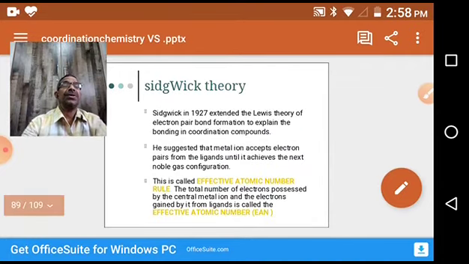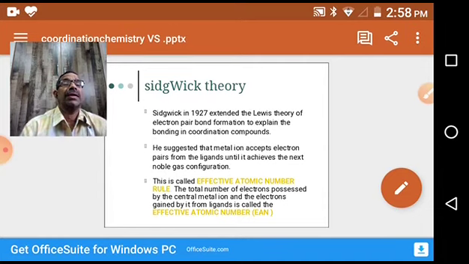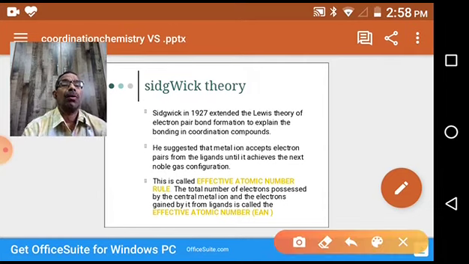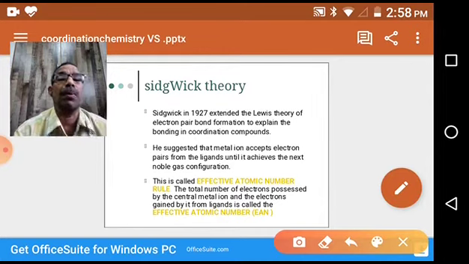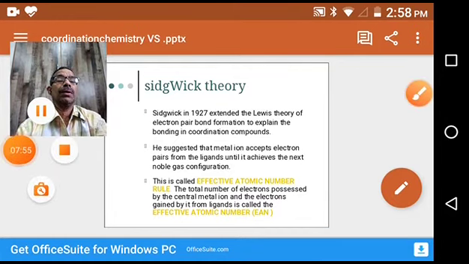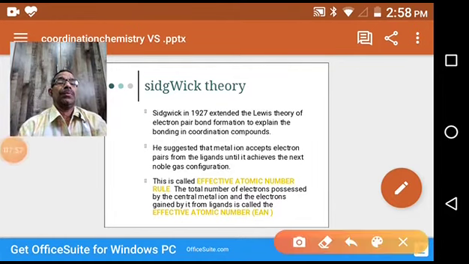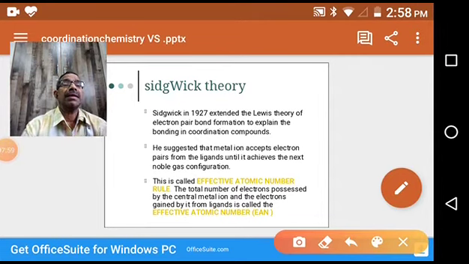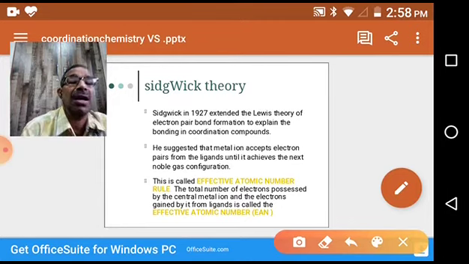Sidgwick theory. As per Sidgwick, in 1927 he extended the Lewis theory of electron pair bond formation to explain the bonding in coordination compounds. He suggested that the metal ion accepts electron pairs from the ligands until it achieves the next noble gas configuration.